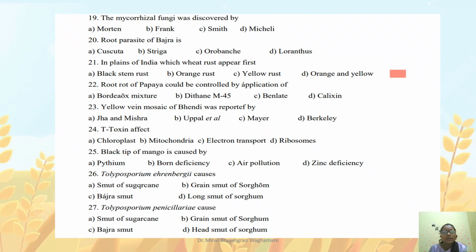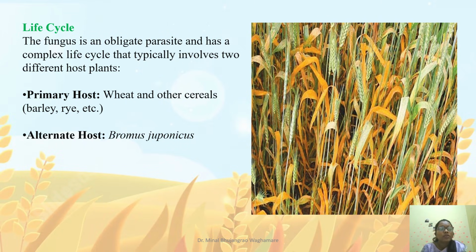Question has been asked: in the plains of India, which rust appears first? The answer is yellow rust. Coming to the life cycle, again this fungus is an obligate parasite, which requires a living host to complete its life cycle. Here the primary host is a weed, and the alternate host, meaning a host of a different family, is Bromus japonicus.